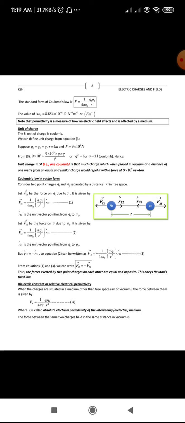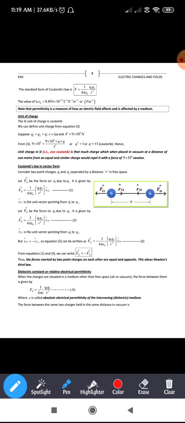Next, coming to the unit of charge. As you know, what is the unit of charge? The unit of charge is nothing but the coulomb. So we can define the unit charge as follows.